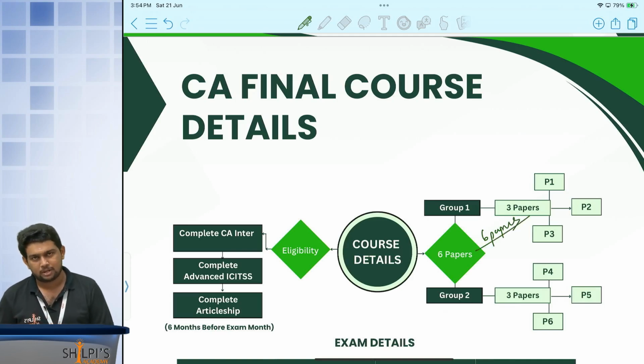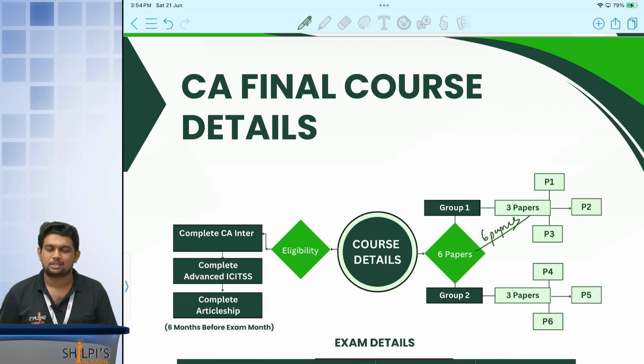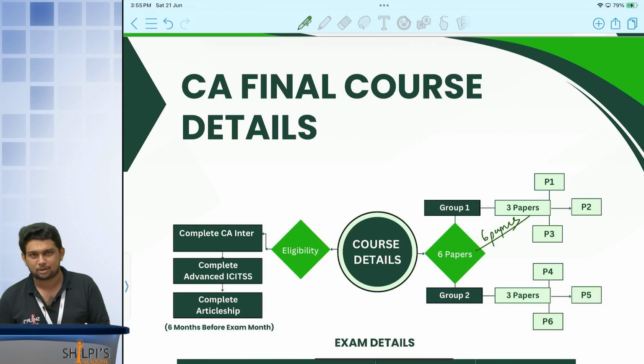If you want, you can choose the first group first, and the second group later, but it is always better to go with the first group and then the second group, because your 6th paper is the combination of all the 5 papers along with strategic management. Integrated case studies will be asked, including all the 5 papers. So it is always better to complete Group 1 first and then go for Group 2.